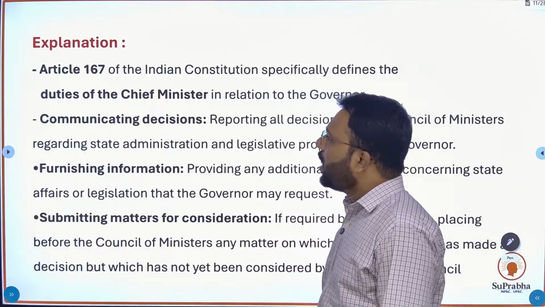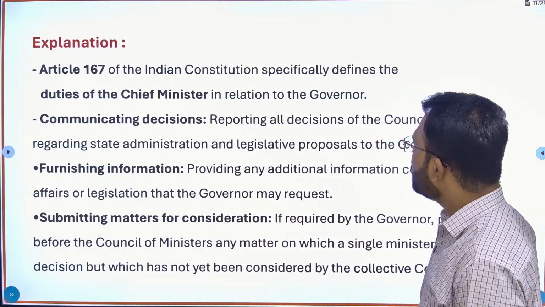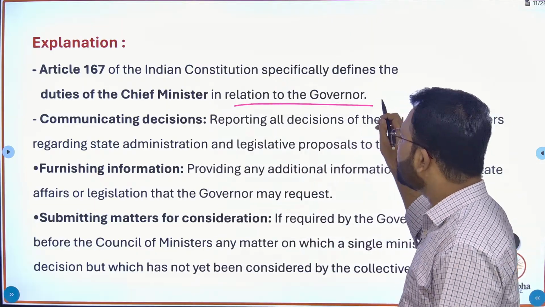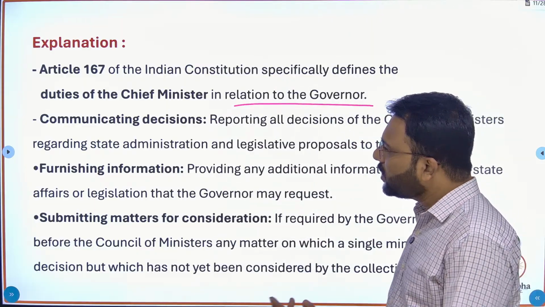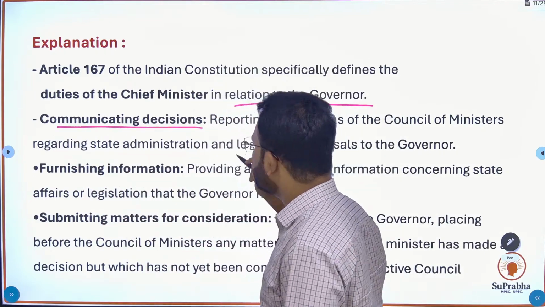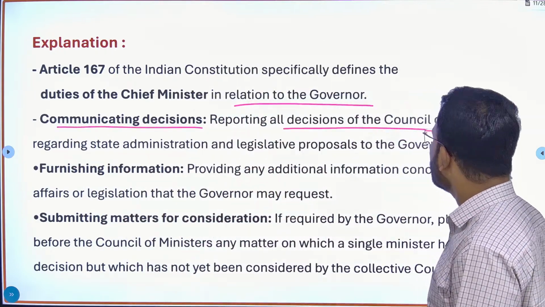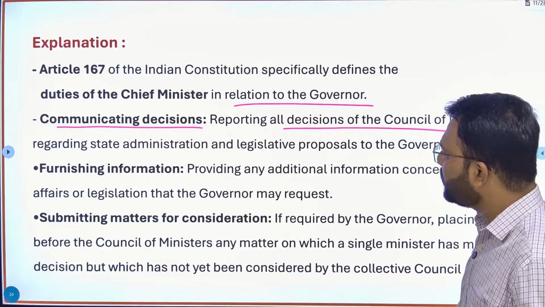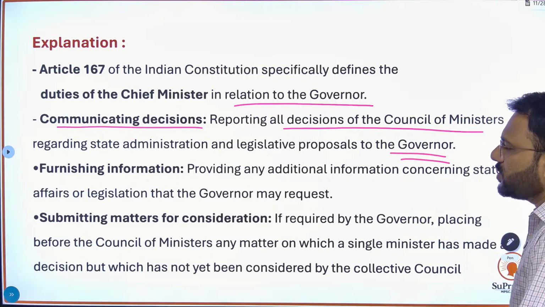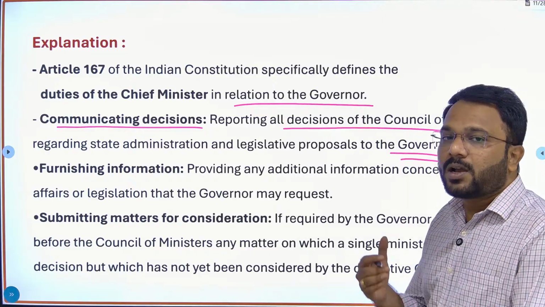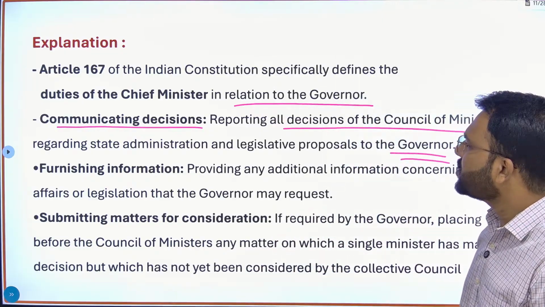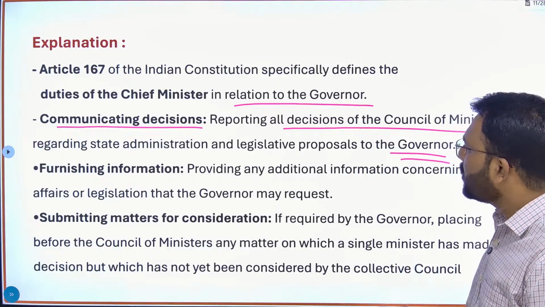Article 167 of the Indian Constitution specifically defines the duties of chief minister in relation to the governor. And what are these duties? So the first duty is communicating decisions, reporting all the decisions of the Council of Ministers regarding state administration and legislative proposals to the governor. So the chief minister's duty is to convey all the decisions taken by state administration and legislative proposals to the governor.